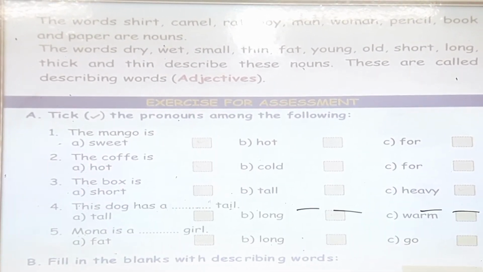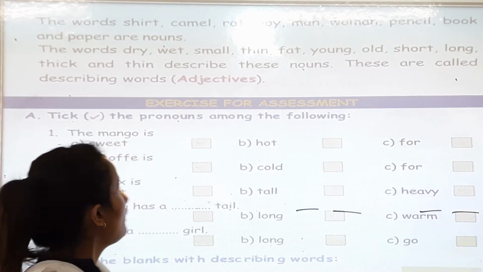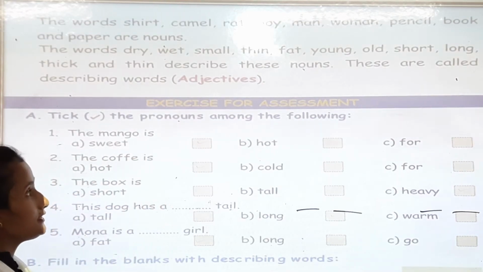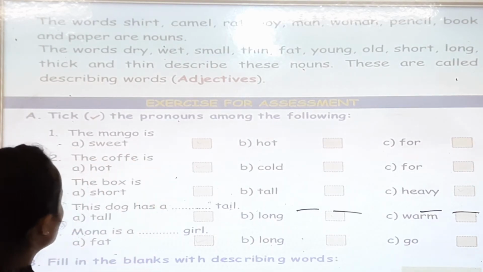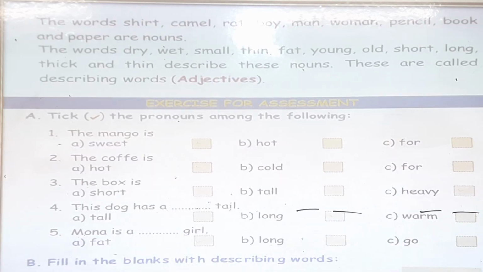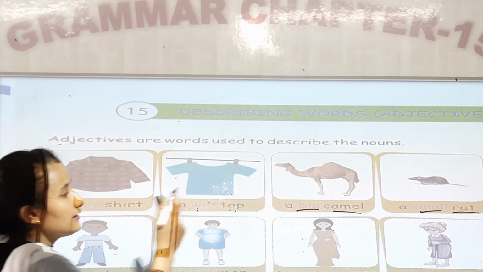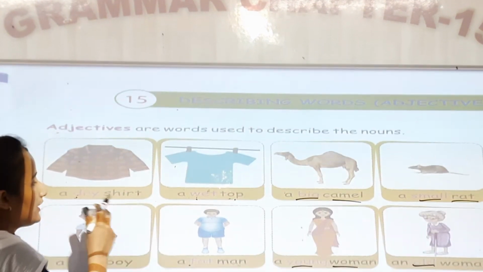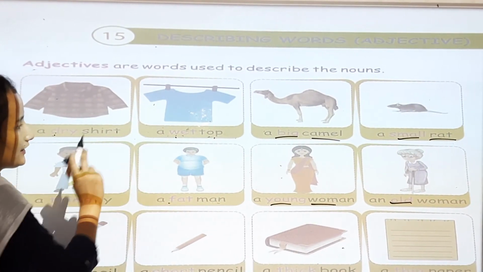And the words dry, wet, small, thin, fat, young, old, short, long, thick and thin describe the nouns. These are called describing word adjectives. So these are the words that describe the noun. Okay.